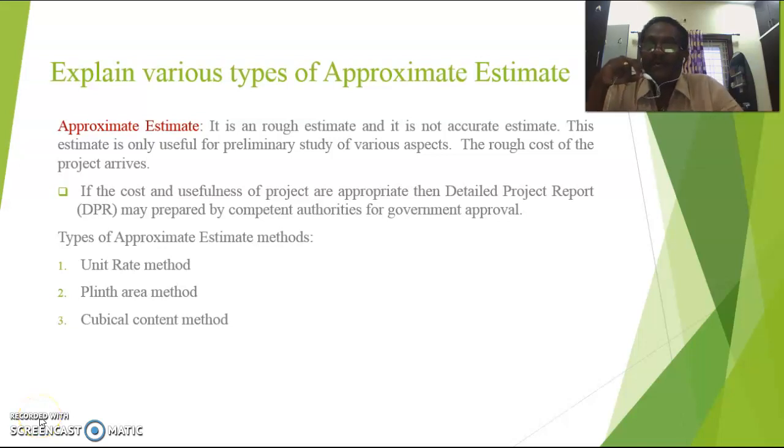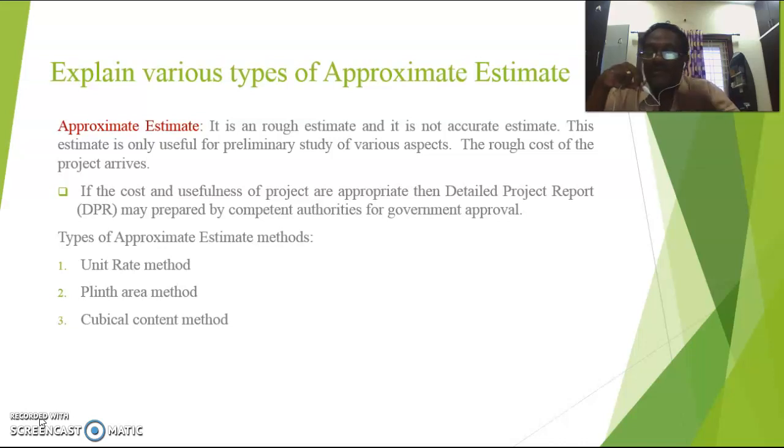Here onwards, we are studying the various types of approximate estimates. It is a rough estimate and not an accurate method of estimation. This method is not only useful for preliminary study of various aspects. The rough cost of the project arrives by these methods.